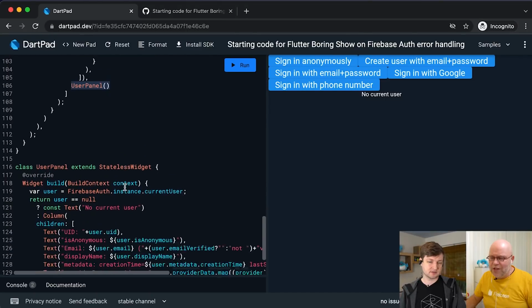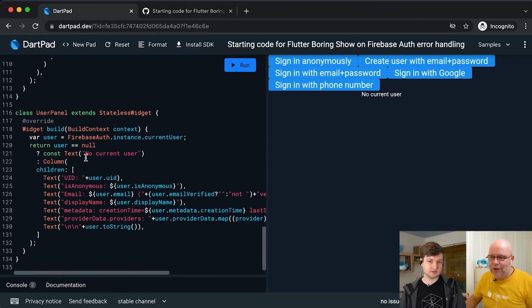So that's just a custom widget I created to show some basic information about the user. I'm not sure if this is how we're supposed to build custom widgets, because I'm not a Flutter expert. I'm a Firebase expert. But I like this way of isolating some functionality. So it's a simple stateless widget because it gets all its state from Firebase, which I love about using Firebase with Flutter. Firebase is often your state.